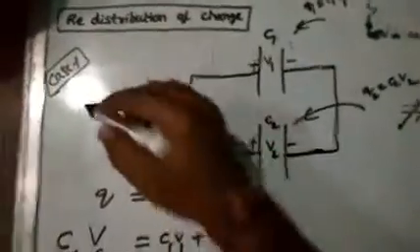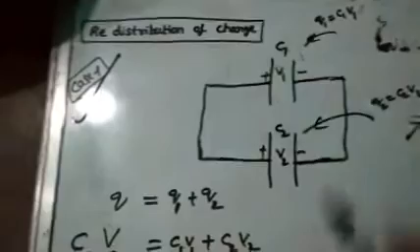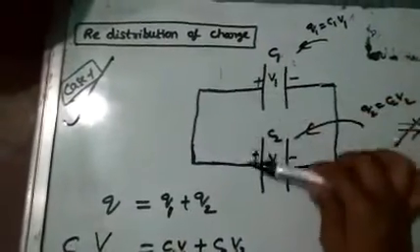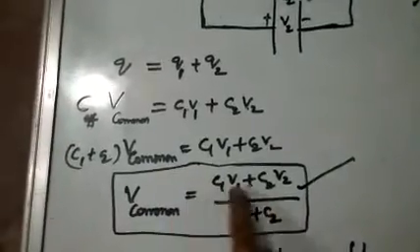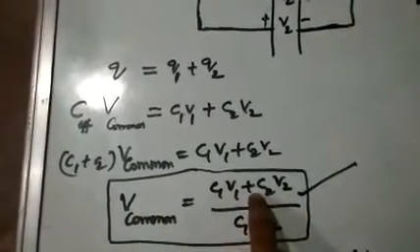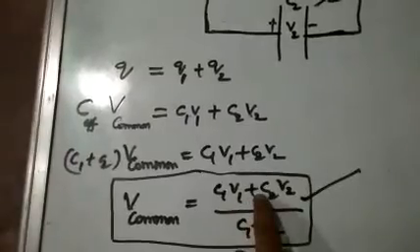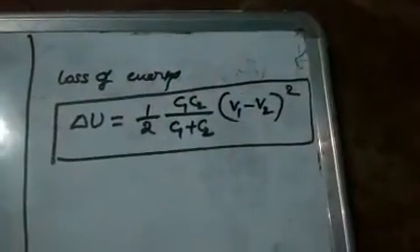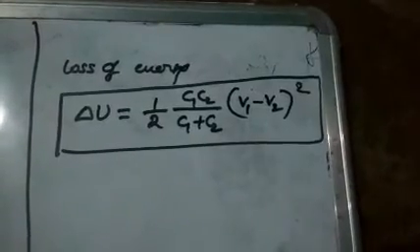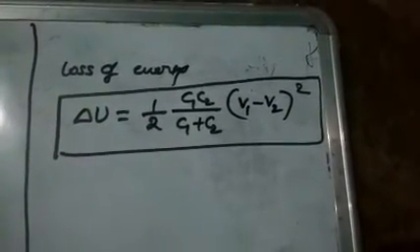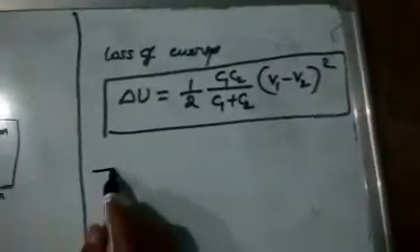Once again I am saying, remember, this is called case 1. What is case 1? Like polarity plates are joined, plus to plus. That is why in the common potential formula, in the numerator you will get plus. But in this loss of energy, in the bracket with half C1 C2 by C1 plus C2, you will get V1 minus V2 whole square.